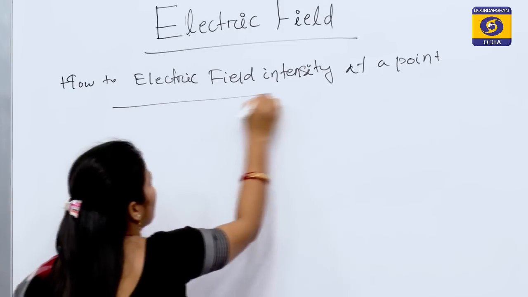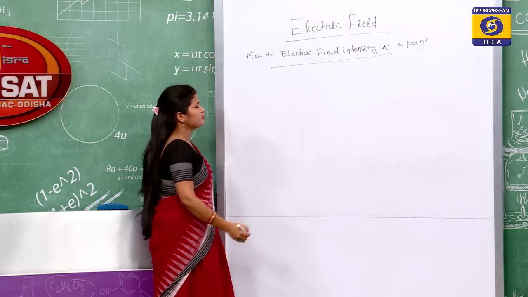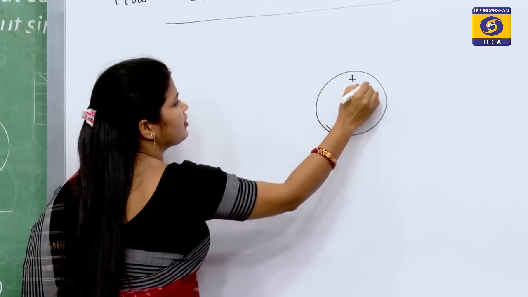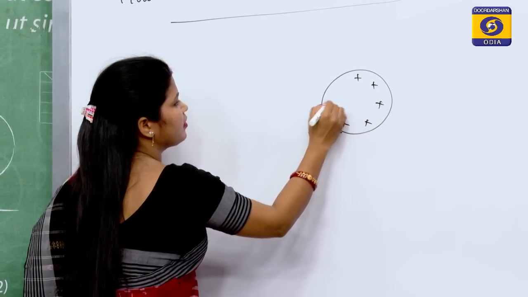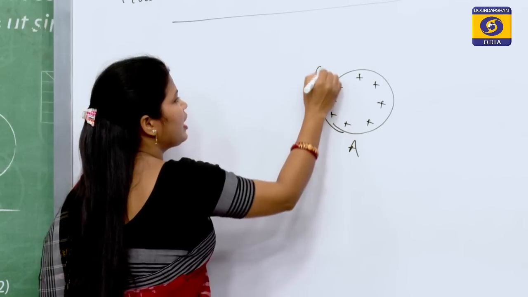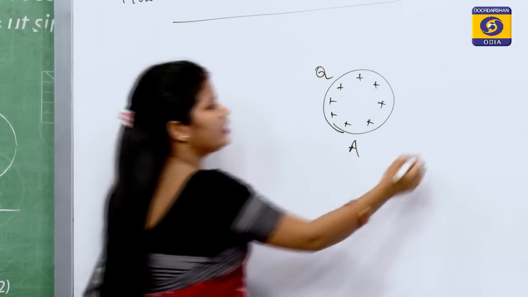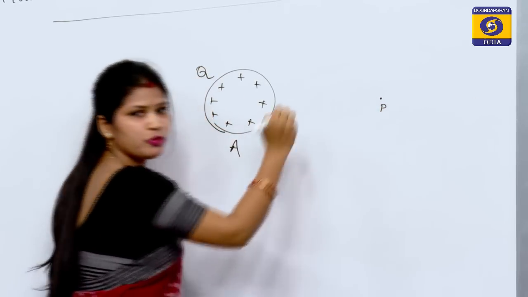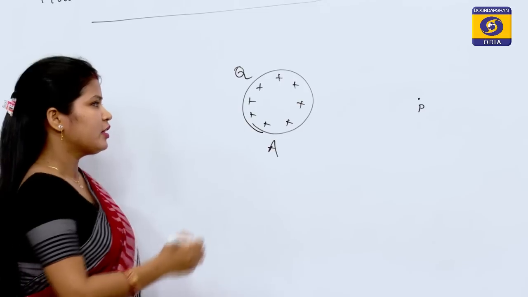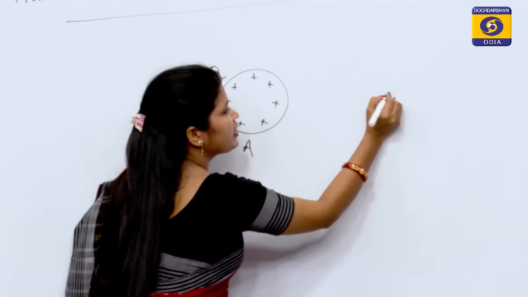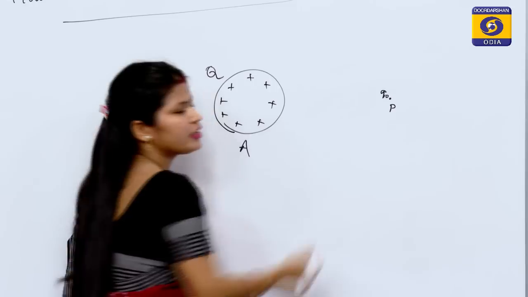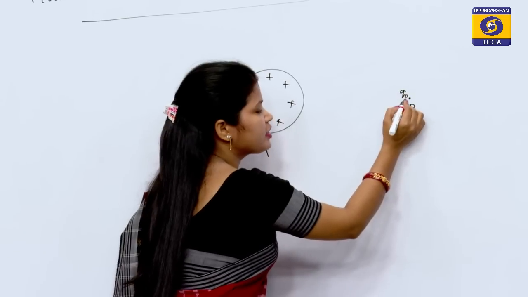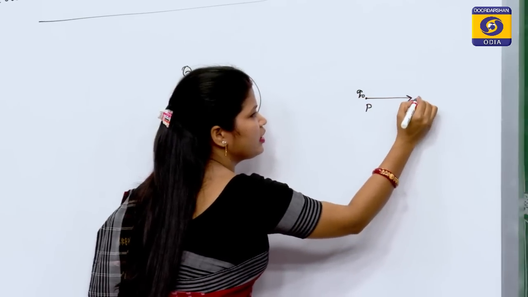What are the mathematical representations? Okay. Let us consider a charged body A having charge q, and this is our point of observation P at which we wish to find electric field intensity. So, for that bring a test charge q naught, and you will see the test charge will experience a force in this direction.